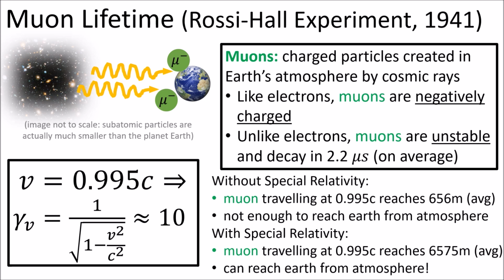If the muon travels even faster, the time dilation effect will be even greater, meaning the muon can travel farther distances, even going underground, before it decays. The fact that we see muons reaching Earth's surface is real physical evidence that special relativity is correct. If special relativity was wrong, muons would decay before they ever reached the Earth's surface.